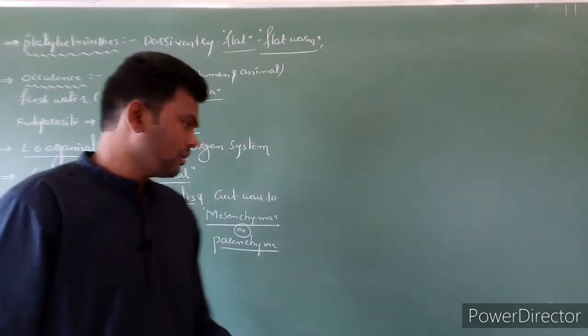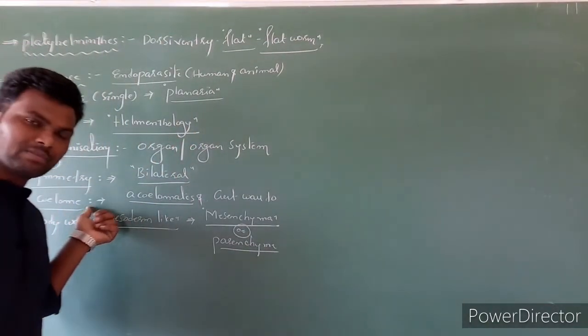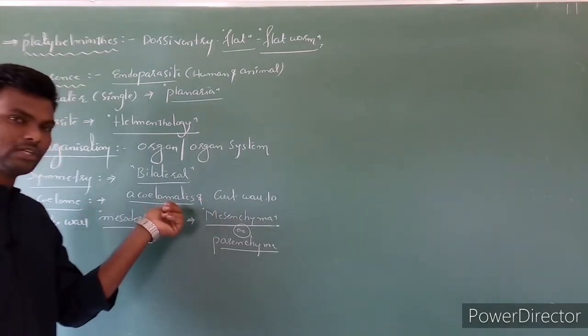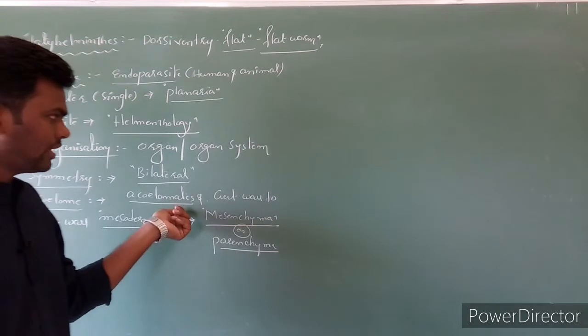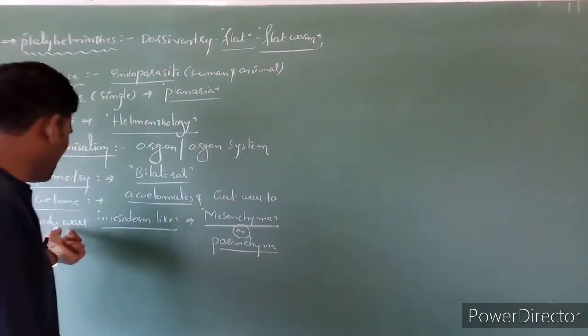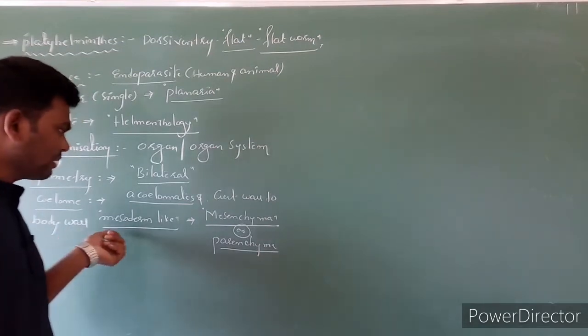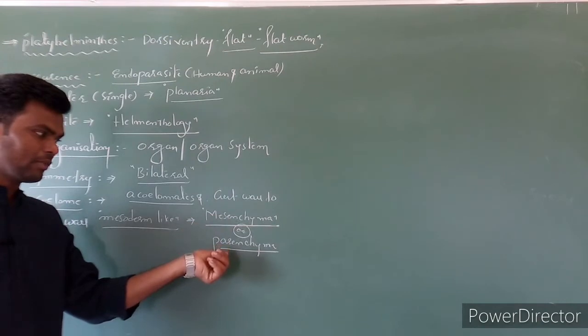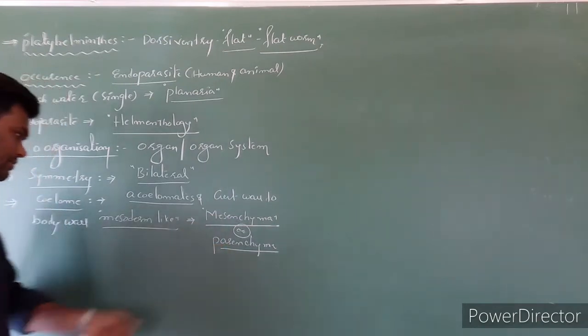Clear? Here, no doubt at all. Coelom is absent. Such animals are called acoelomates. So in this case, between the gut wall and body wall, mesoderm-like cells are present. Such cells are called mesenchyma or parenchyma.